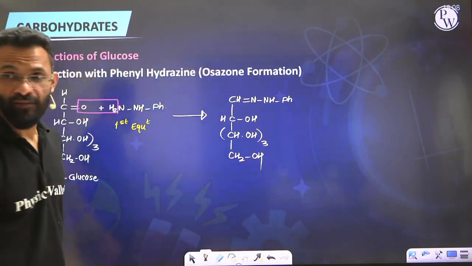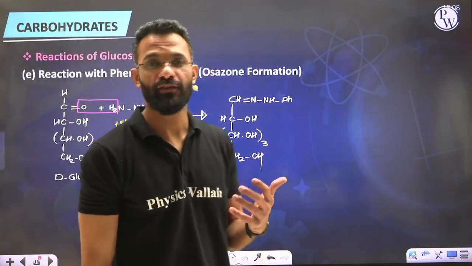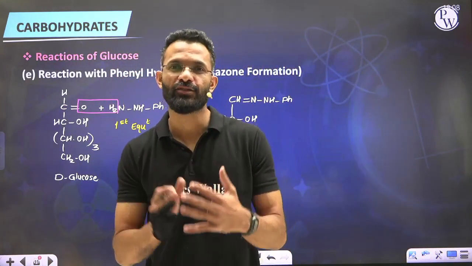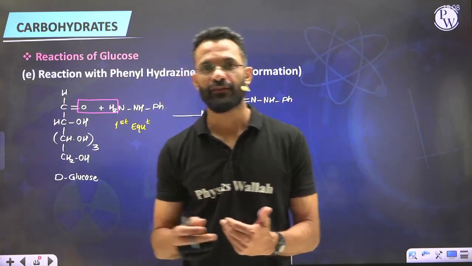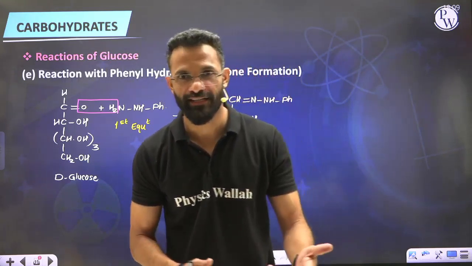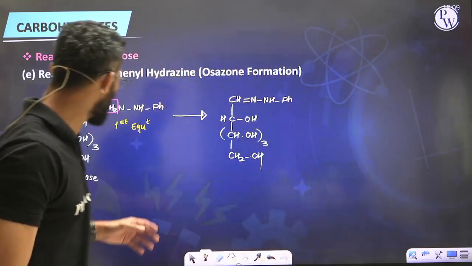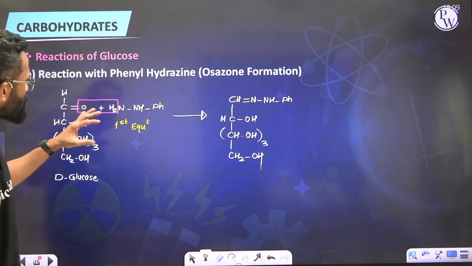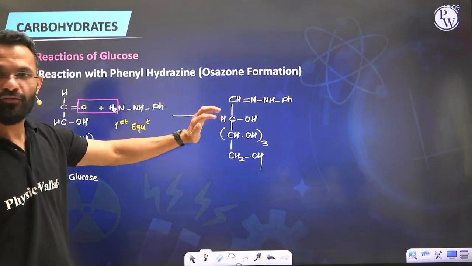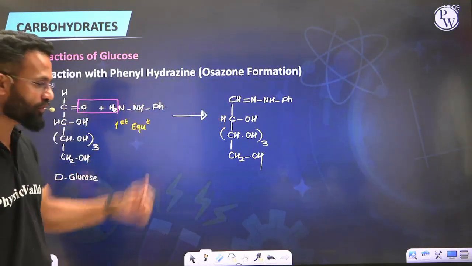Okay, everyone. So if you try to recall what we had studied earlier in case of carbonyl compounds, if any aldehydes or ketones, if we condense that with phenylhydrazine, we used to get the product called phenylhydrazone of aldehydes and ketones. Exactly in the same way, if this is glucose, if condensed with phenylhydrazine, the product obtained will be called phenylhydrazone of glucose.